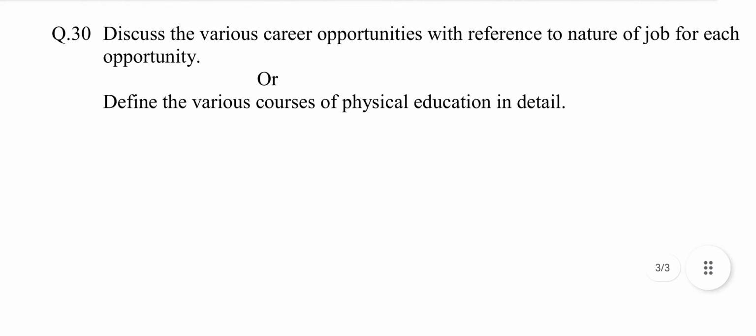Question number 30. Discuss the various career opportunities with reference to the nature of job for each opportunity. This question is selected from chapter number 4, Career Aspects in Physical Education. The answer may be: number 1, as a coach. Number 2, as a personal trainer. Number 3, as an instructor. Number 4, as a journalist.